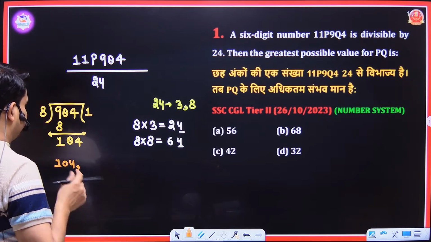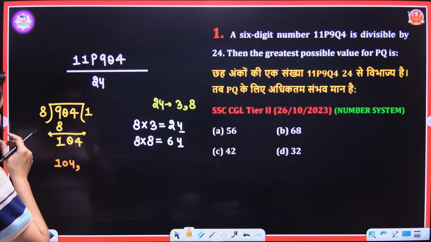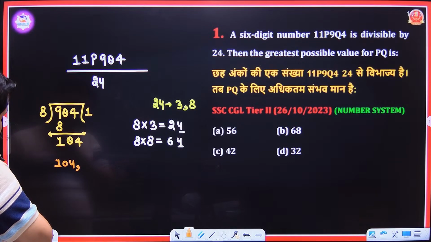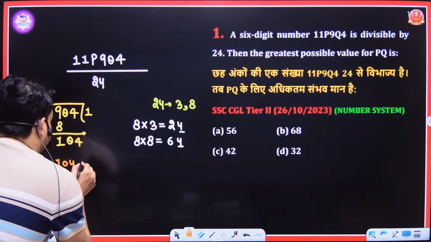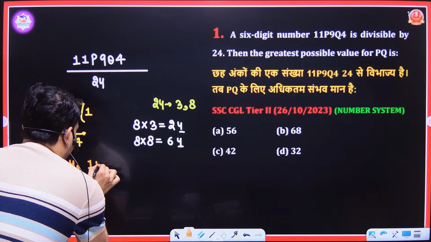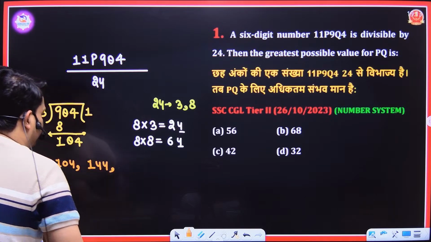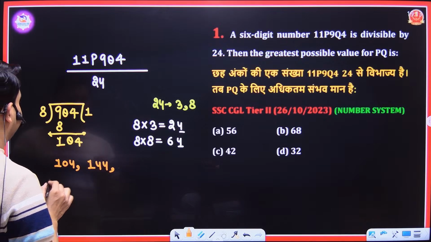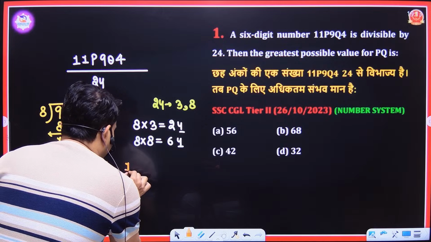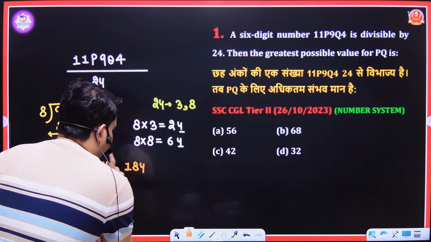Then the next number that is divisible by 8, what will it be? 144. What will the next number be? That is 184. First method is this.